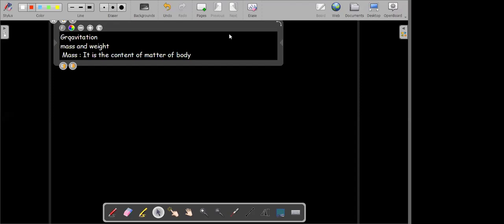So definitely it depends on the number of atoms, the number of molecules of which it consists. Depending on the number of atoms or molecules it consists of, we know its mass. The mass is defined to be in kilograms. Its SI unit is kilogram.